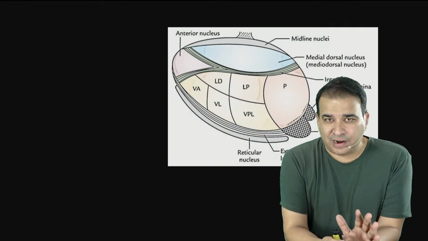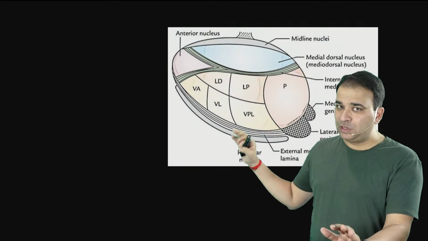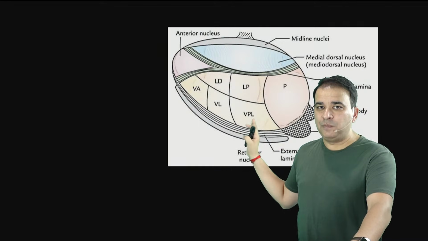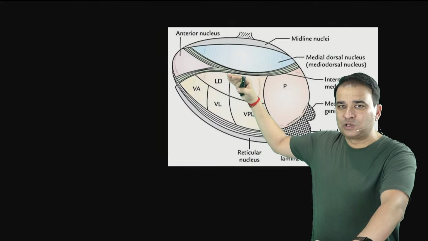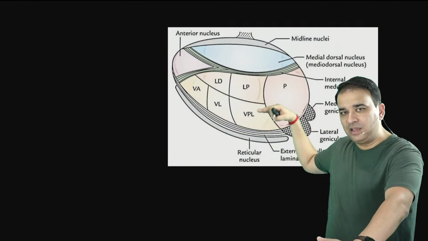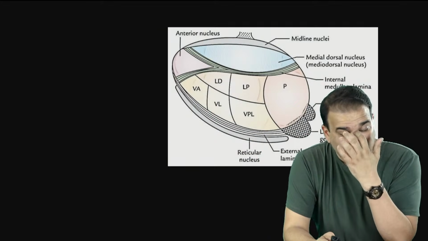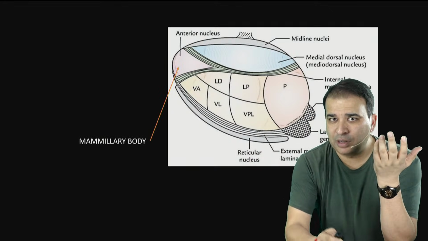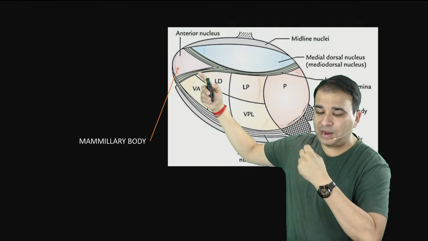I hope that you people have read about the major thalamic nuclear connections here. If you've not read about them, make sure you read about all these ventral tier nuclear connections, guys. VPL, VPM, VL, VA. You must read these. Forget about the dorsal tier nuclei and the medial nucleus, but at least read these ventral tier nuclei connections. In our question, the pointed structure was the mammillary body, and you write that the mammillary body projects into the anterior thalamic nuclei. This tract is called the mammillothalamic tract.